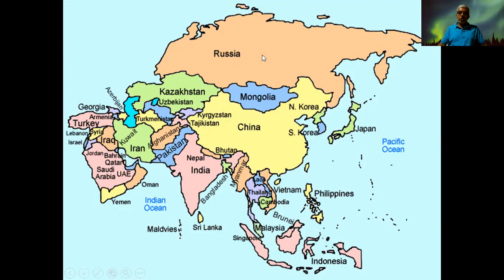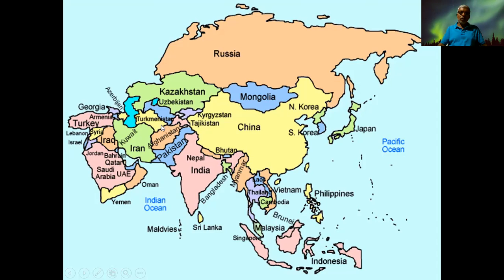Among them, Russia is the largest. You find that it is located in the northern part of this land or Asia continent. Then China, Mongolia, Kazakhstan, Uzbekistan, Turkmenistan, Kyrgyzstan, Tajikistan.